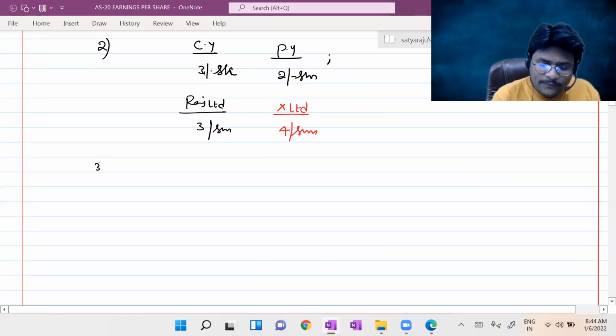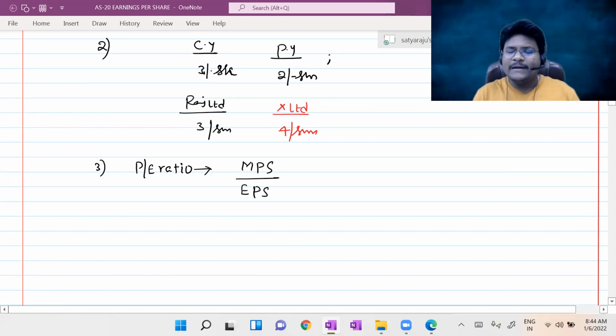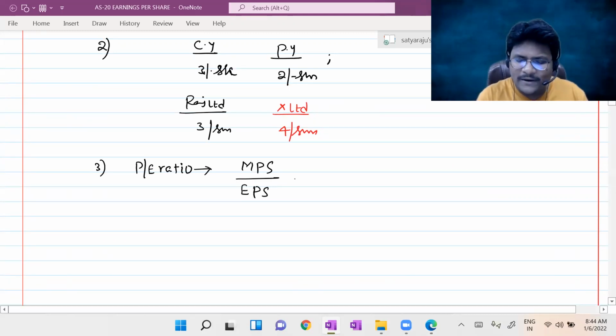So what is the meaning of PE ratio? Actually, the formula for PE ratio is MPS divided by EPS. Practically speaking, let us assume I take Reliance Industries Limited, and the outside market price is 3,000 rupees.